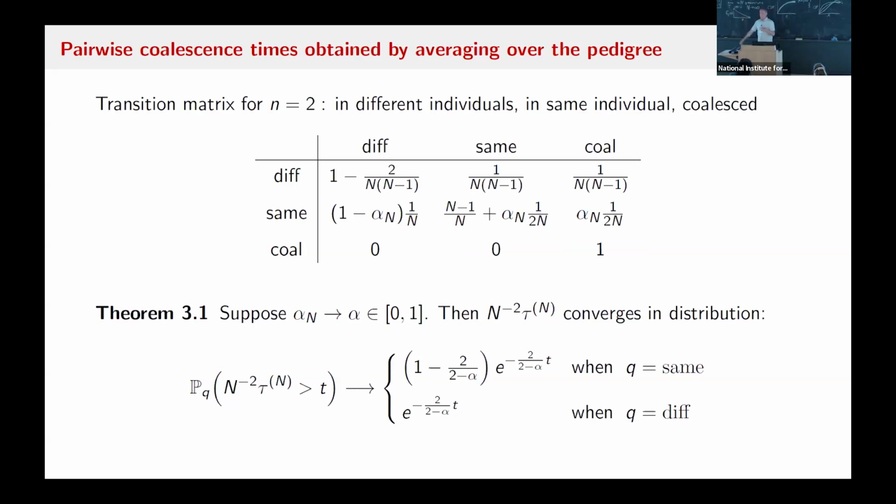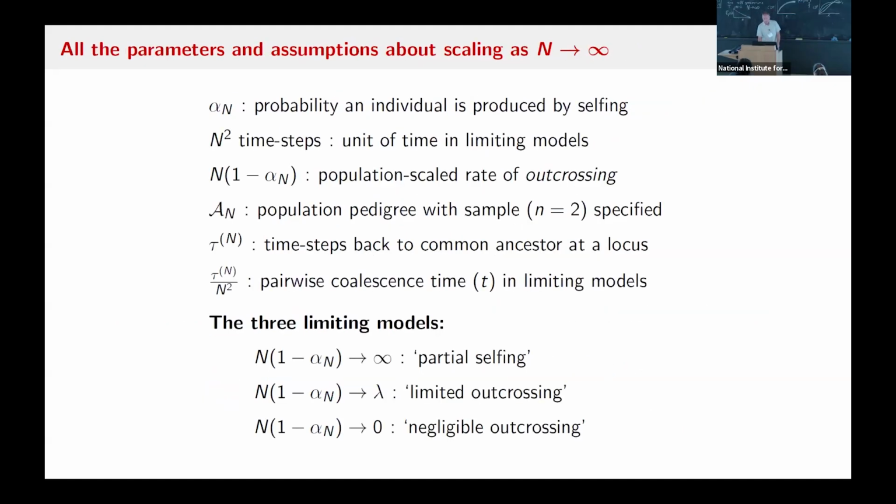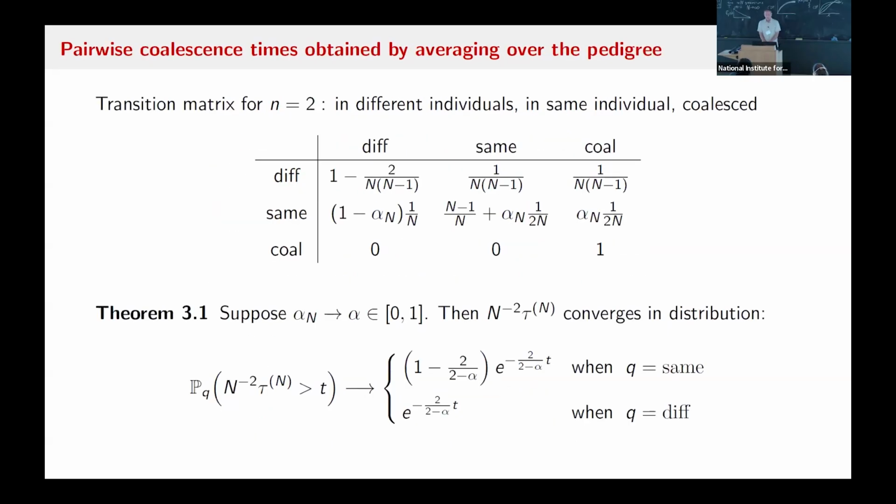That's this T. Here's a theorem that's in this paper, and for any selfing probability that obeys this, goes to infinity, where the outcrossing rate, oh, sorry, that's not true here. Sorry. This is the average model, right?